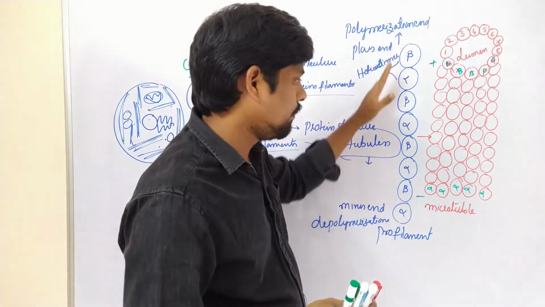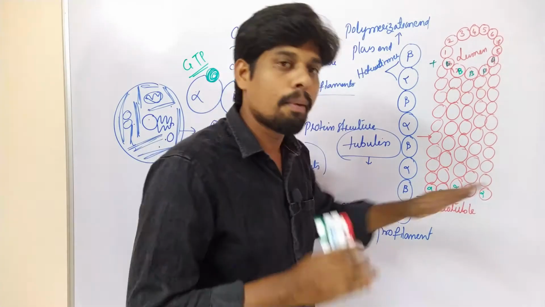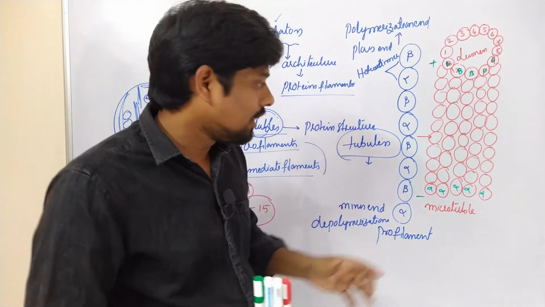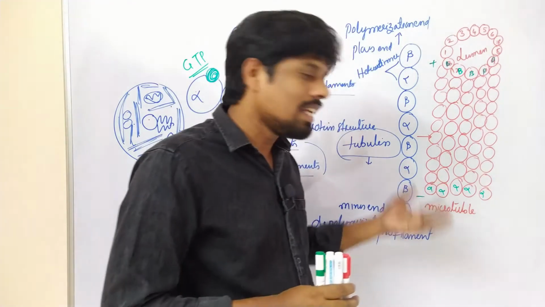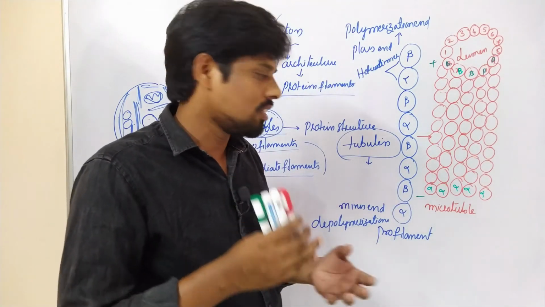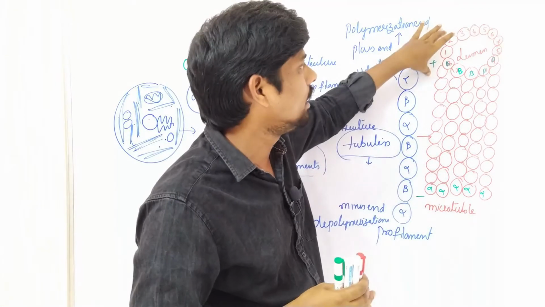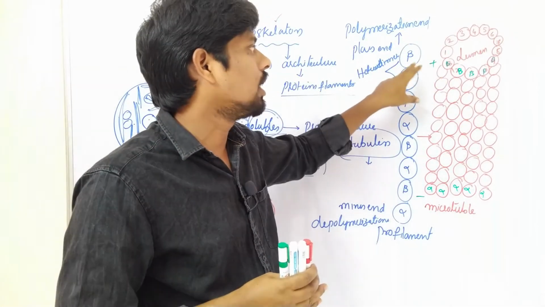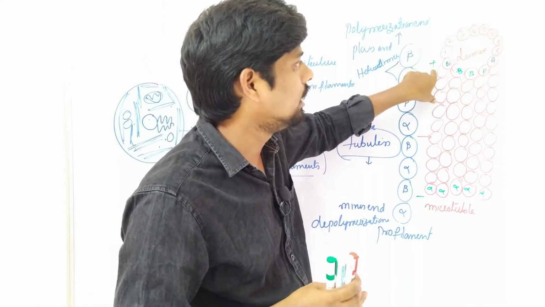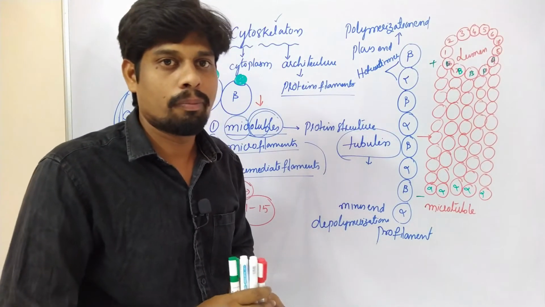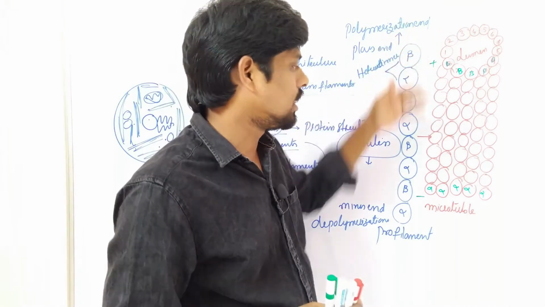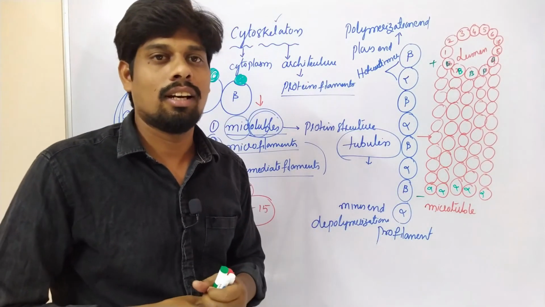Here also alpha beta heterodimers are added, but the number of additions per minute is very much less than the number of additions in this region. So here there is more addition when compared to this area.